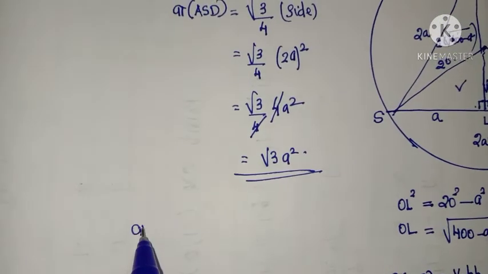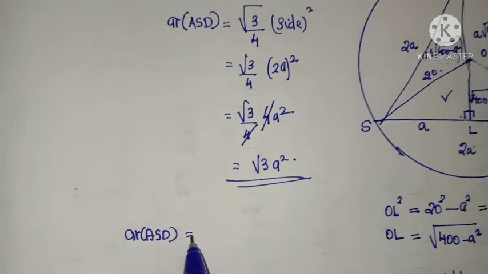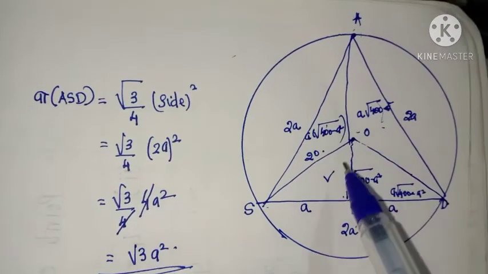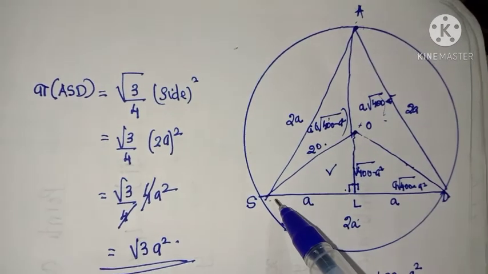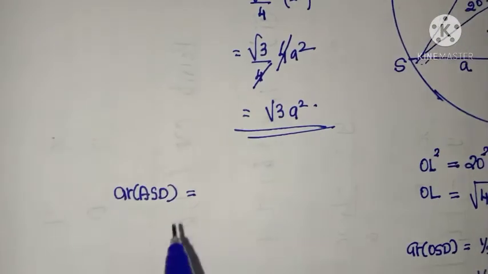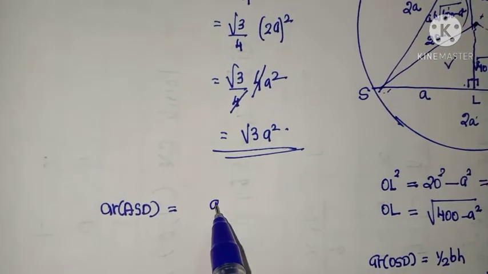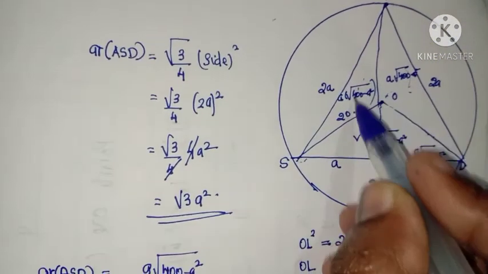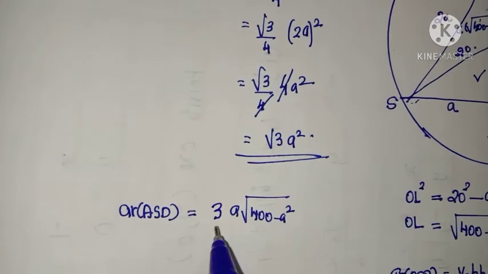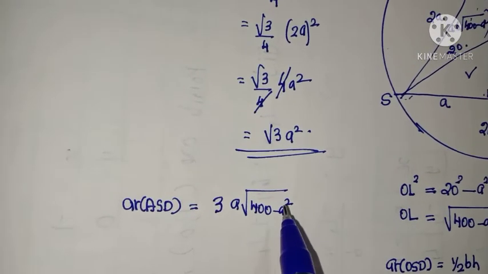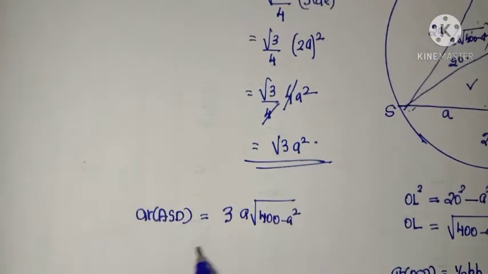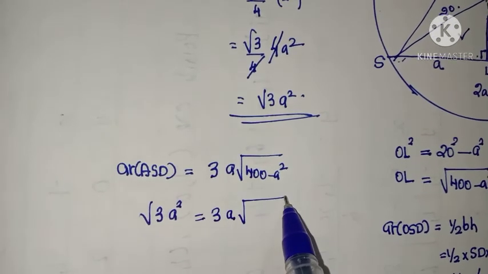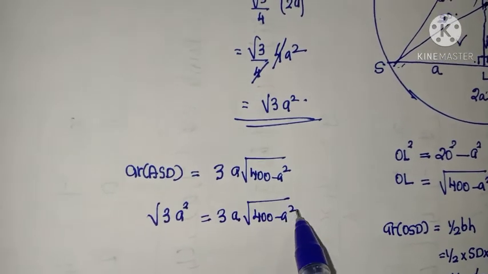So listen. The area of the total triangle ASD is the area of OSD plus the area of OAD plus the area of OAS, the sum of these three triangles. Each triangle has area A into root of 400 minus A square. So the area of these three triangles is 3 into A into root of 400 minus A square. Now what is the area of ASD? The area of ASD is root 3A square. So this is equal to 3A into root of 400 minus A square.